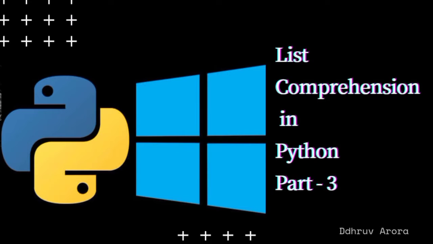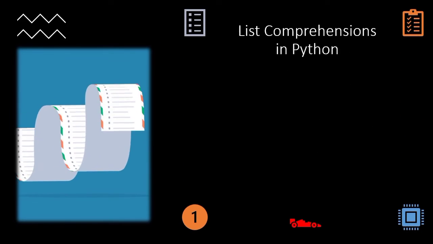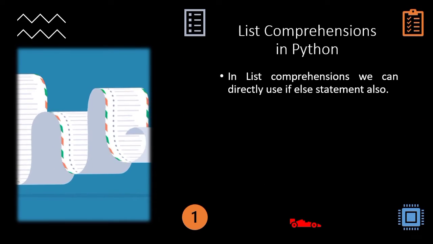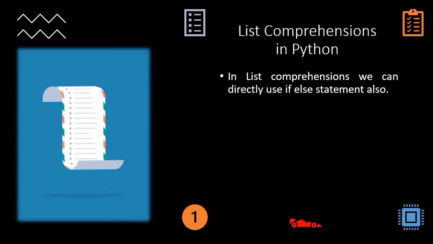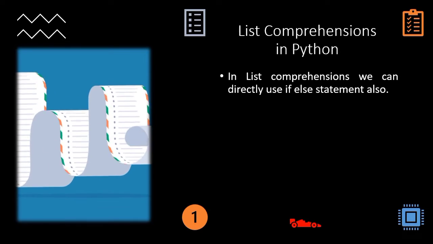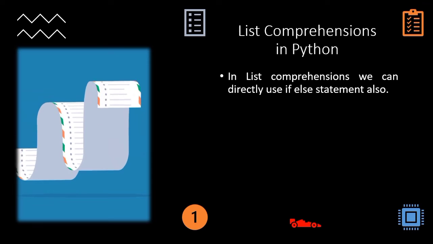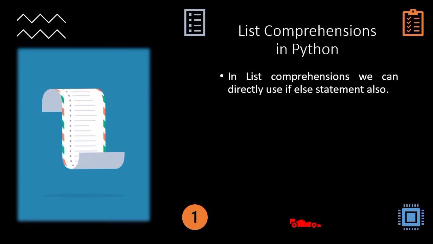So hello guys, let's continue again with list comprehensions in Python. We already know how to make a list comprehension. We also know how to integrate an if condition in that, but we don't know how to use an if else statement in the list comprehension.